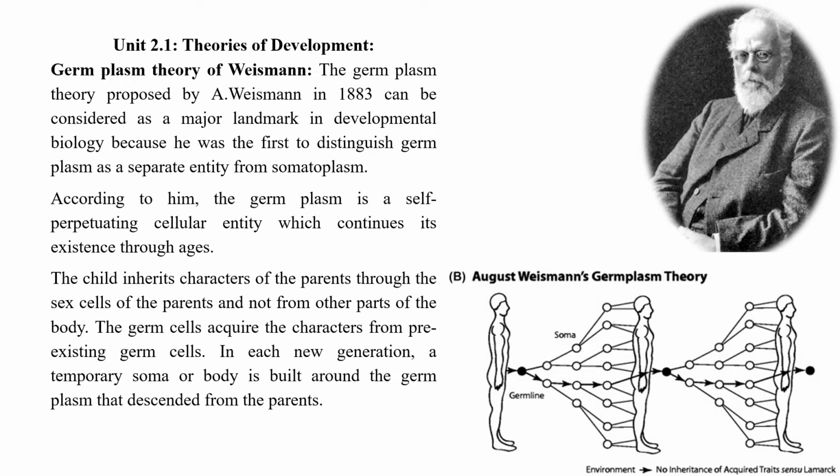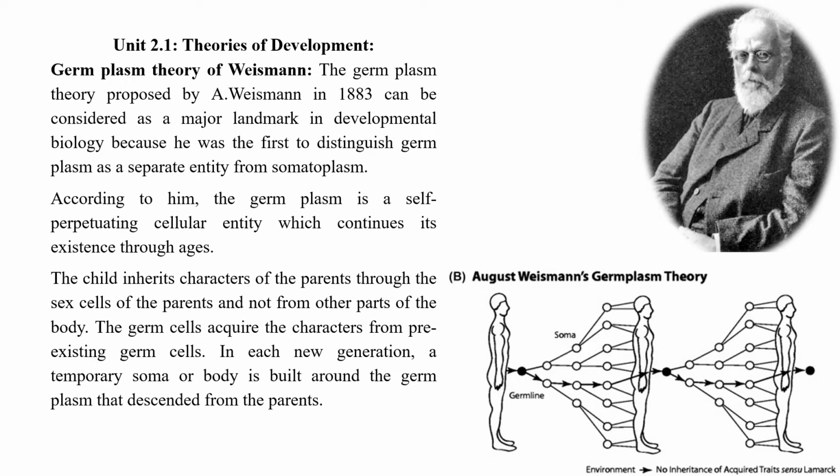According to him, the germplasm is a self-perpetuating cellular entity which continues its existence through ages. The child or the next generation inherits characters of the parents through the sex cells of the parents and not from other parts of the body.